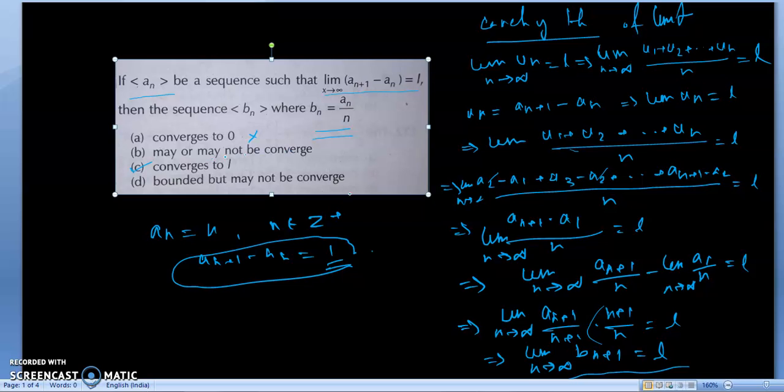May or may not converge, but we are seeing that the sequence is converged, so the second is also wrong. Bounded may not converge, but it converges, that means all three options are wrong, only C is right.